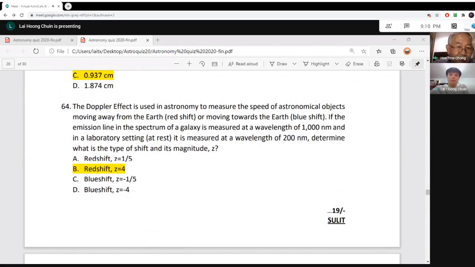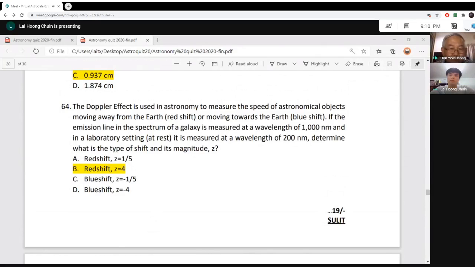If any object that either scatters light or emits light comes towards you, the light is blue shifted. Blue shifted doesn't mean the light becomes blue. It means the wavelength is shortened, closer to the blue. But if it goes away from you, the light will be red shifted. Red shifted doesn't mean it becomes red in color. It means it's shifted to a longer wavelength.